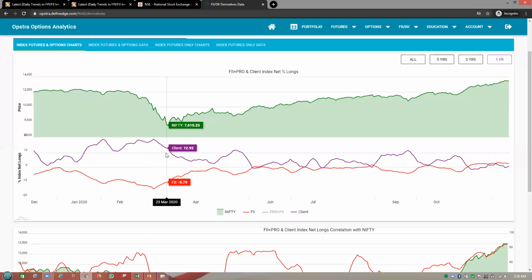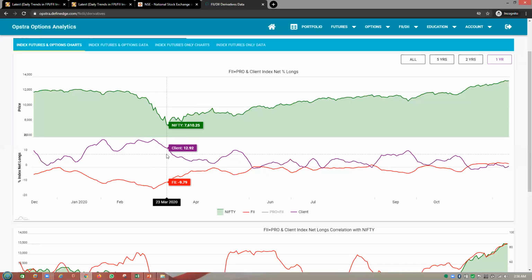You see this client now, 7,000. So the fall ideally from the 9,500 to 7,500 is actually caused by the retailers, not by the FIIs. The FIIs are actually covering their short positions in between that period.